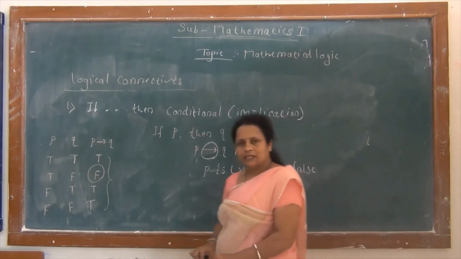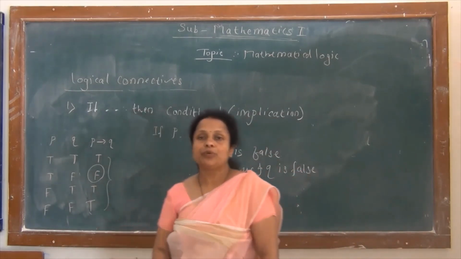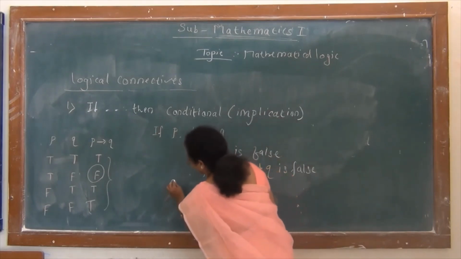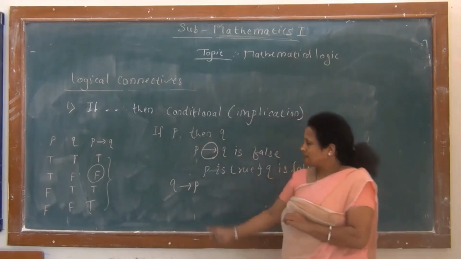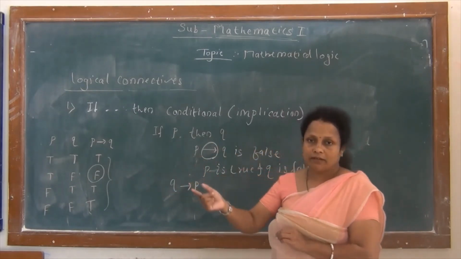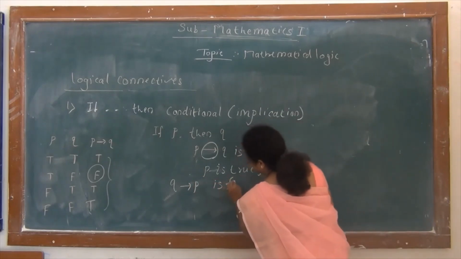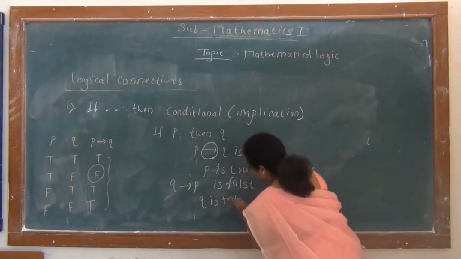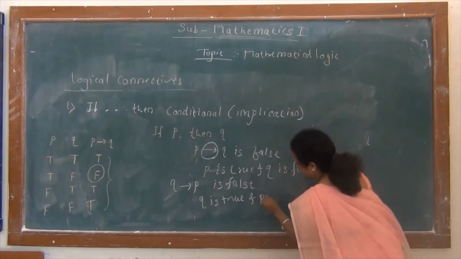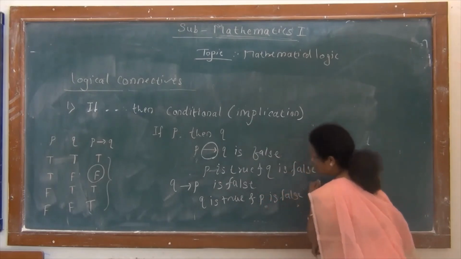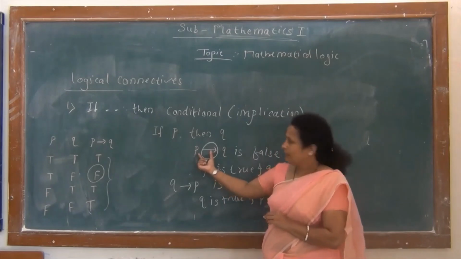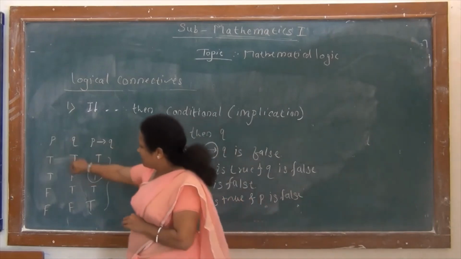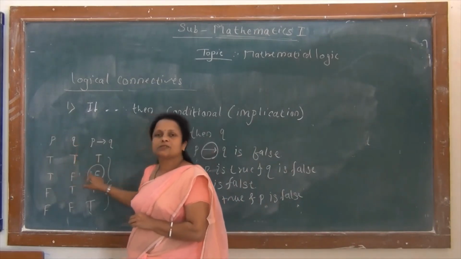एकदाच implication false असेल. कधी असेल? जेव्हा पहिलं स्टेटमेंट true, दुसरं स्टेटमेंट false. Instead of P implies Q, if we consider Q implies P, that is we consider the Q statement first and the P statement second, then this is false when the first statement Q is true and the second statement P is false. So remember this symbolic form is important. The implication P implies Q is false only when P is true and Q is false.